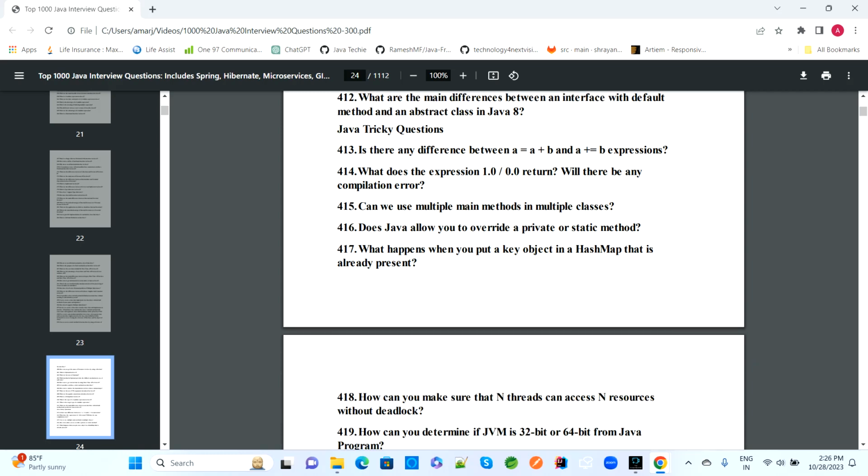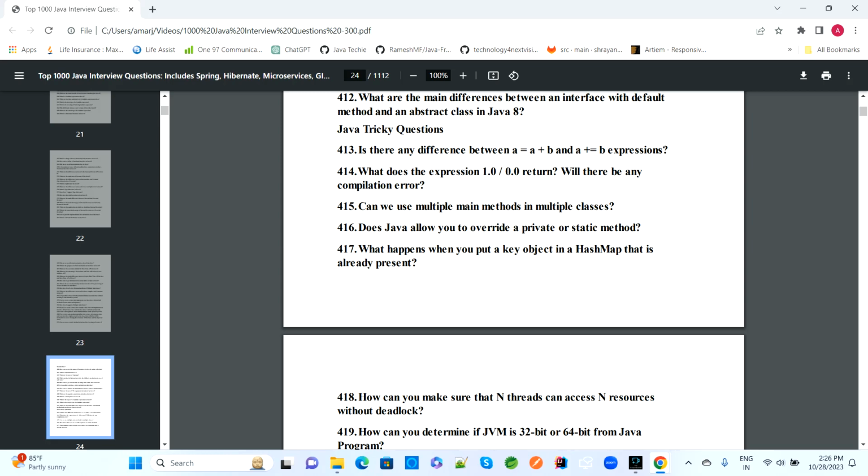So these are all related to Java 8, which will be covered: lambda expression, functional interface, default method, and then predicate, consumer, supplier and all, datetime API and all. So these are all Optional and all. So what about the features which are there in Java 8? Most of the interview questions we covered. Now I have some tricky questions that are Java related.